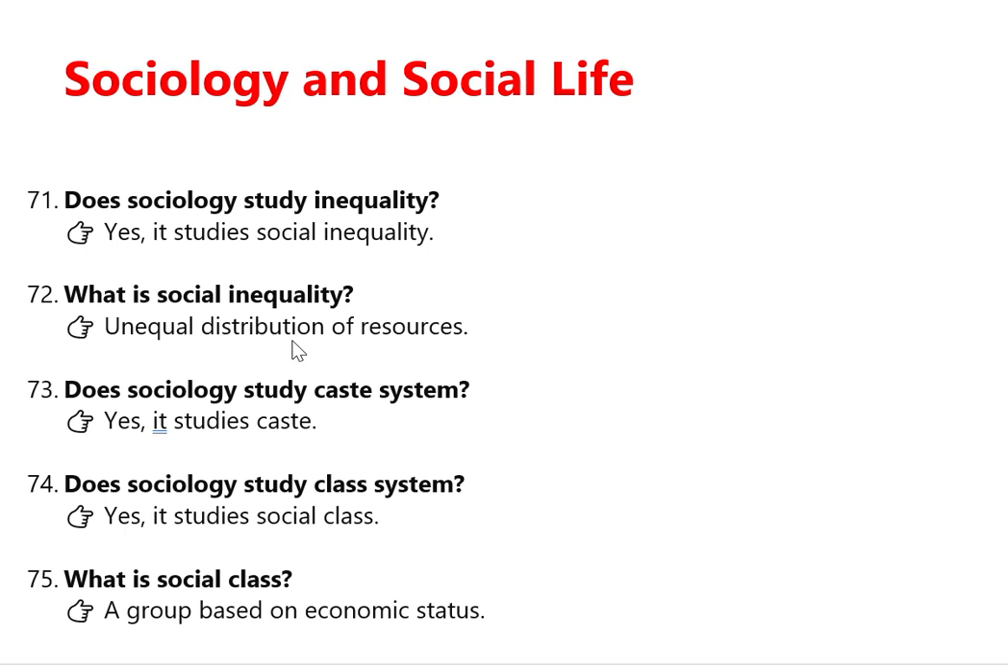Yeah, and there are so many social problems prevailing in the society: poverty, inequality, gender discrimination. These are some kind of social problems prevailing in the society. So social inequality is a social problem. So does sociology study caste system? Yes, it studies caste system. There are some upper caste and also some lower caste. This kind of separation is also a kind of inequality prevailing in the society.